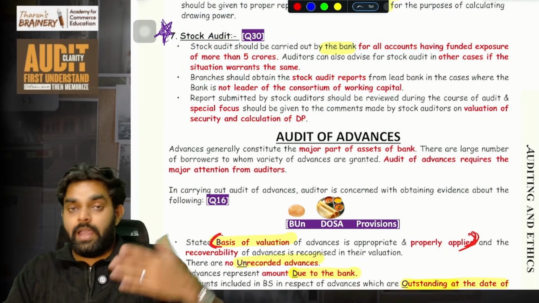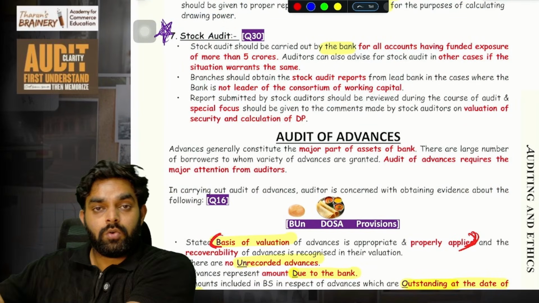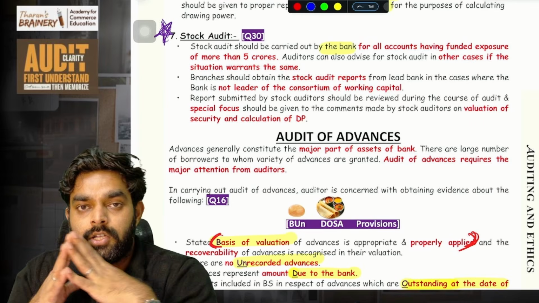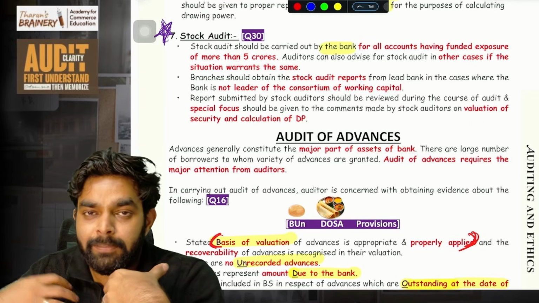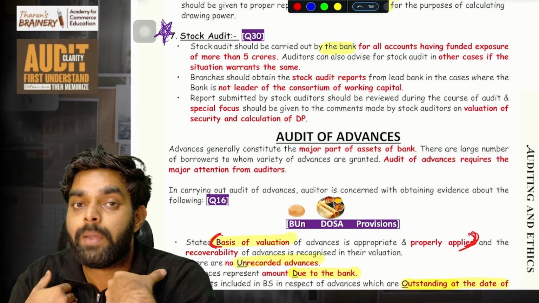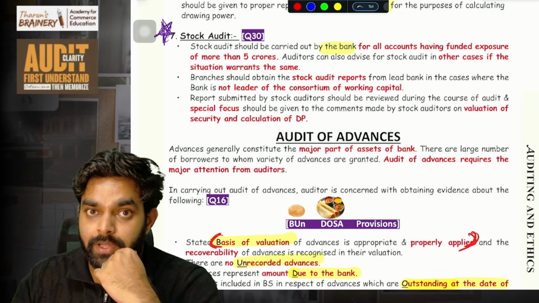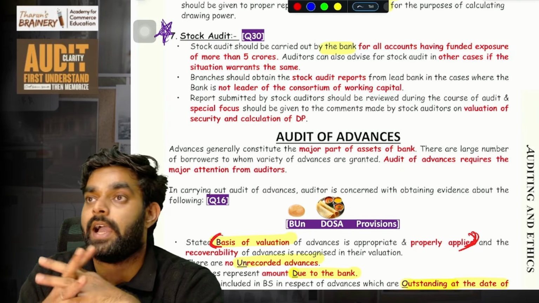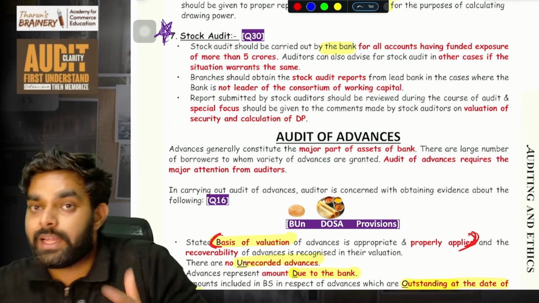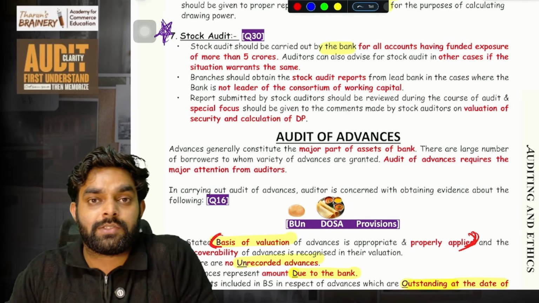Stock audit. Imagine I am a bank and I have given loans to a lot of people, cash credit loans for working capital. Then they are giving me stock statements, all these things. How can I trust them? So I should do a periodical stock audit of them. They are saying that we have 10 lakh units worth of stock and they are giving a statement. We should go and check with our eyes, right? Whether the 10 lakh units are there.